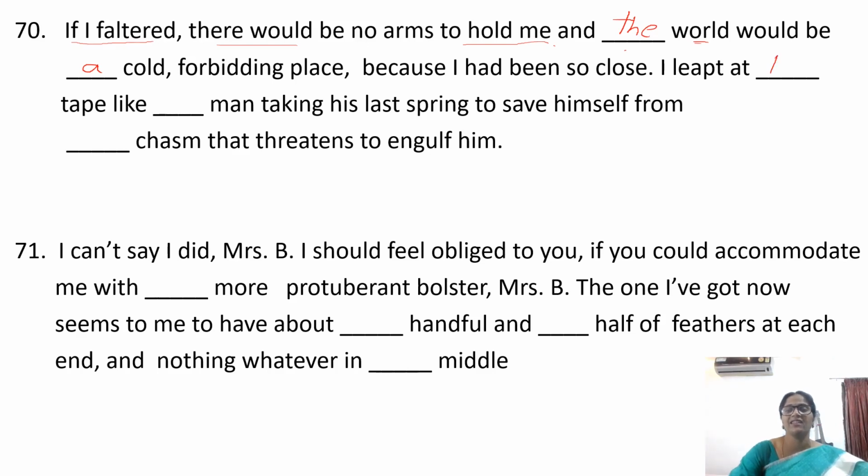I leapt at the tape like a man taking his last spring to save himself from the charge that threatens to engulf him. A man, we are talking about any man. And the charge that threatens, we are talking about a particular charge that threatens.